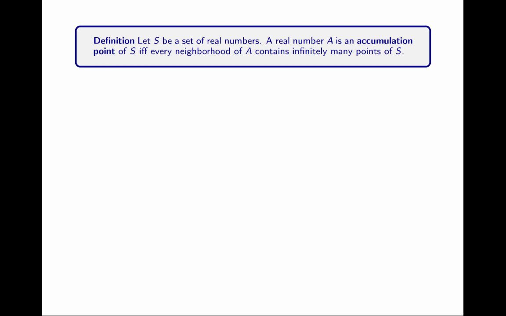So let S be a set of real numbers. And notice a key part of this definition is that we're talking about sets. Sets have accumulation points. A real number A is an accumulation point of the set S if and only if every neighborhood of A contains infinitely many points of S. Notice in the definition, nowhere do I require A to be in the set S. That's not required.